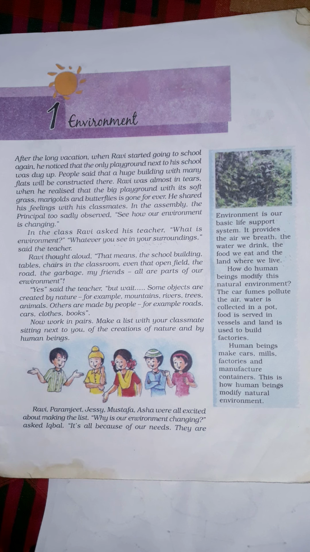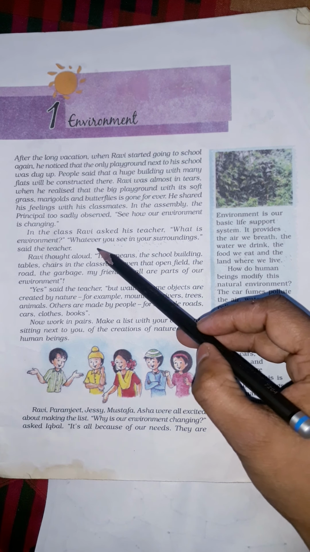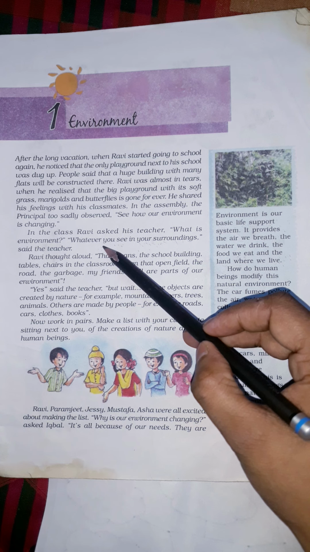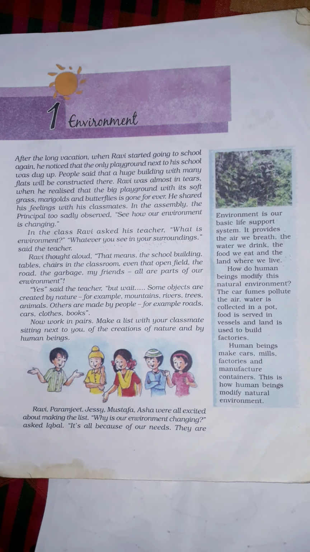Class 7 geography, chapter number 1, environment. So what is environment, or what do you understand by environment? In simple words, you can say that whatever you see in your surroundings. It includes anything: any tree, lake, river, mountain, humans, buildings, bridges, roads, individual, family, community, anything. Whatever you see in your surroundings is called environment.